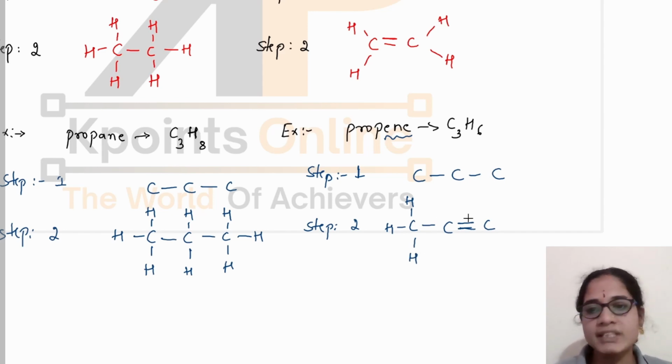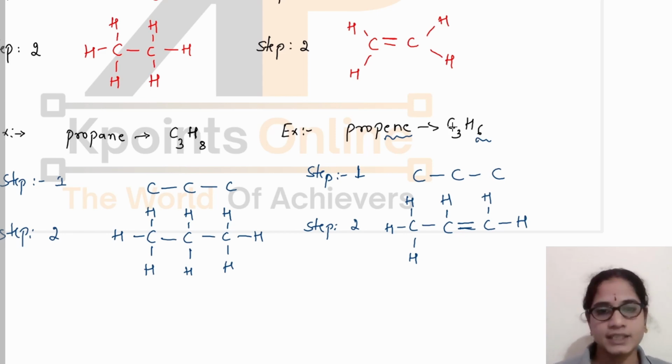Here it already has 3 bonds. Now its valency is to be satisfied with only 1 hydrogen atom. In the case of the third carbon atom, it already has two bonds, so I need to write 2 hydrogens for this. So totally I have 6 hydrogens: 1, 2, 3, 4, 5, 6. And this double bond is there because it is an alkene. And from seeing the name also we will understand it is an alkene, and by seeing the molecular formula also we understand it is an alkene.